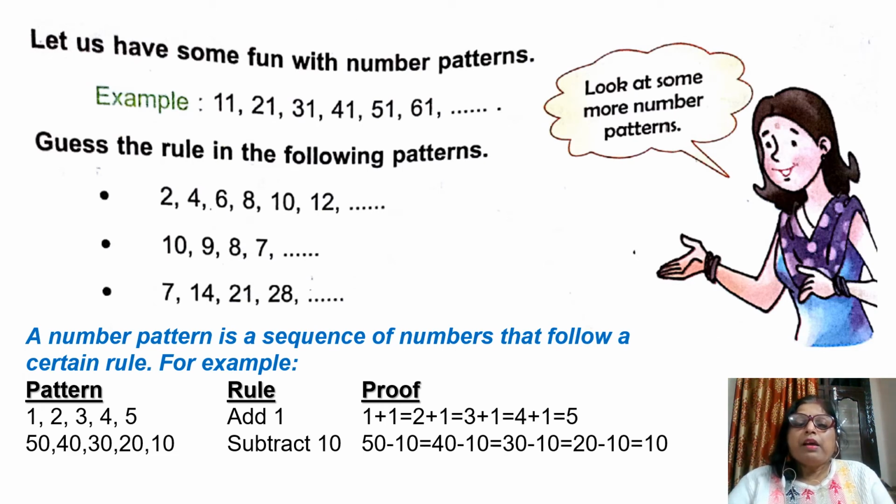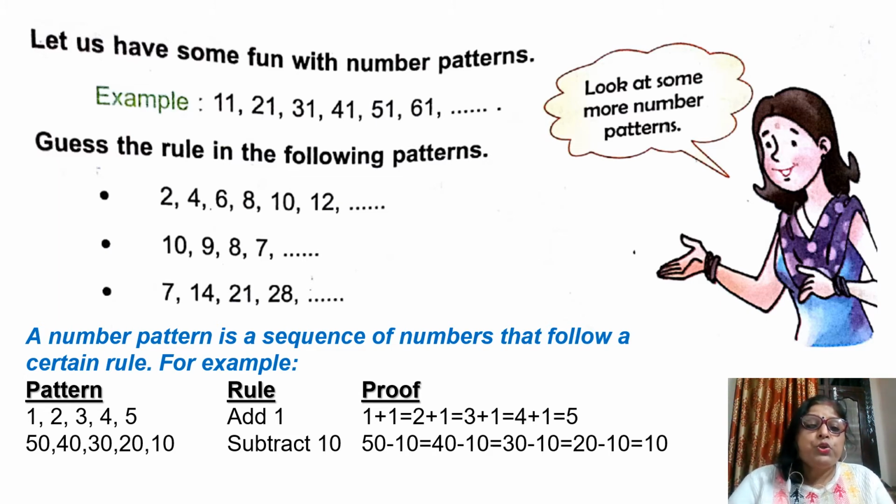Students, this is the slide of number patterns. Some numbers are given here which are based on some rules. So first you find out the rule, then you complete the pattern. First you guess the rule. Suppose here 2, 4, 6, 8, 10, 12. What will be the next number?